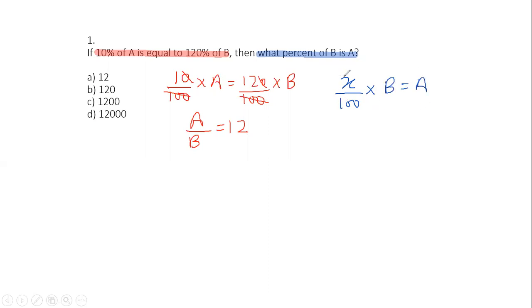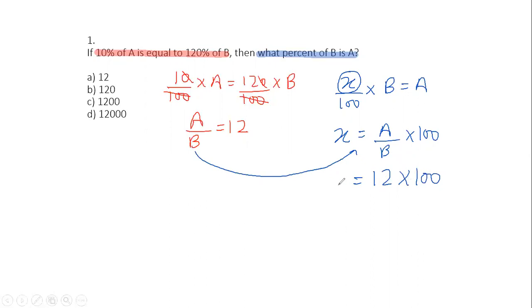Now I'll go for the missing variable, which is X. When I isolate X, X will come out to be A by B times 100. I've already solved A by B, so I'll just replace it here. A by B is 12, 12 into 100. So X will come out to be 1200. That's option C. So do you realize I've not done anything here?